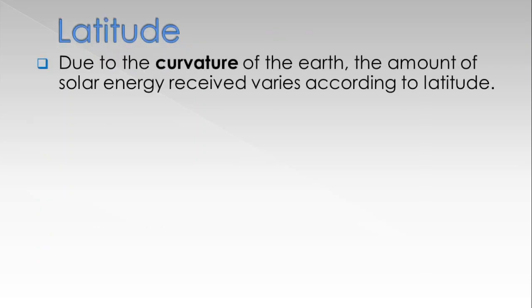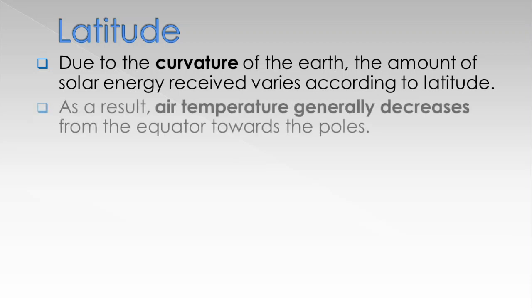First, latitude. Due to the curvature shape of the earth, the amount of solar energy received varies according to latitude. As a result, air temperature generally decreases from the equator towards the poles.